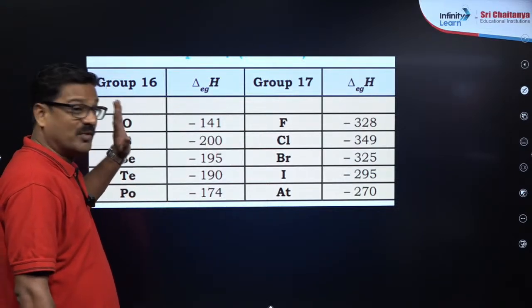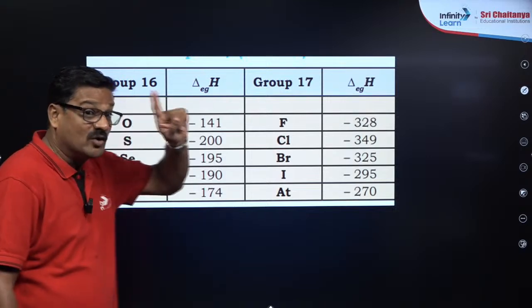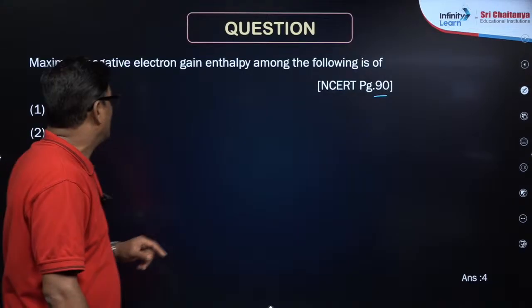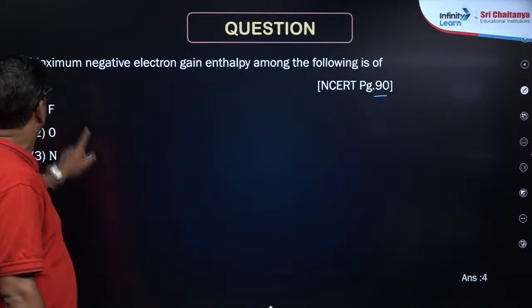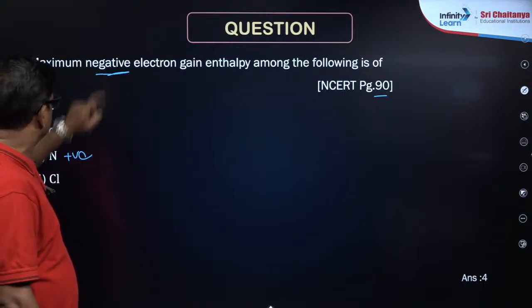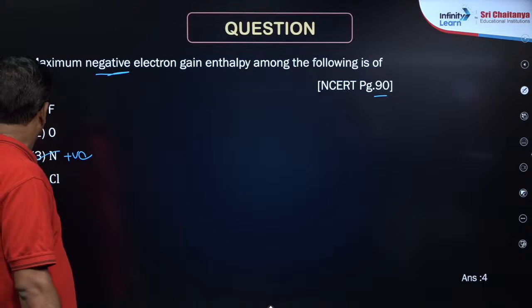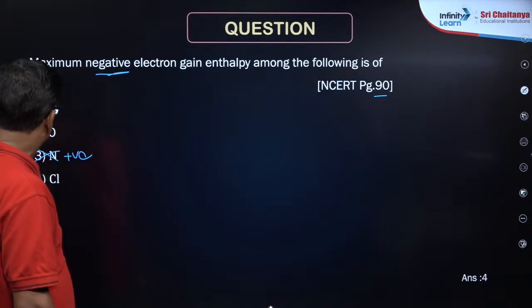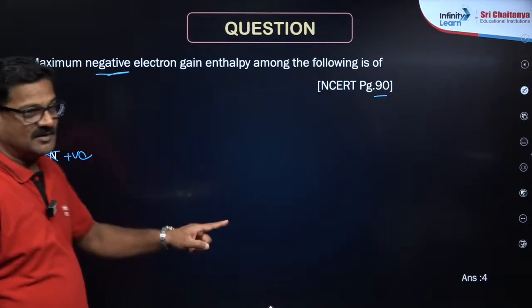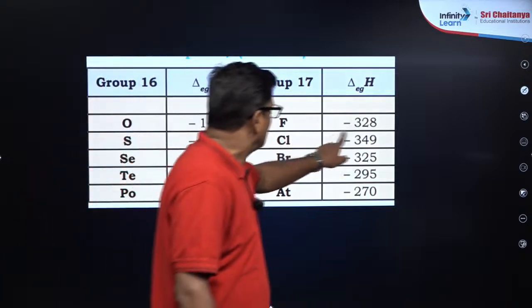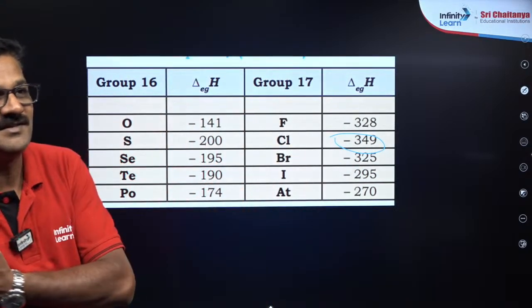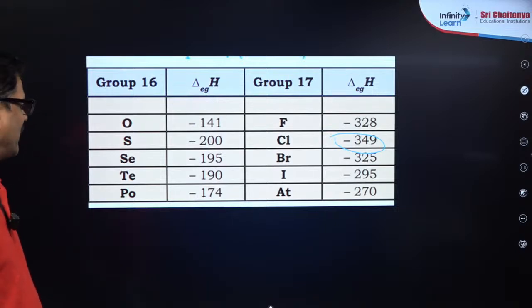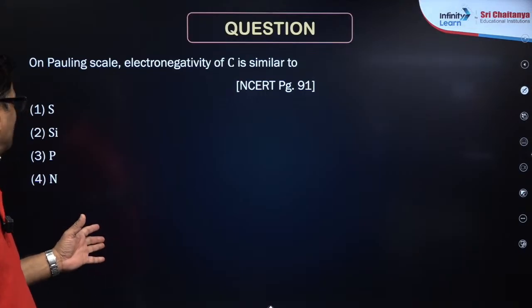Nitrogen is positive, and since the maximum negative value is asked, it is out of the game. Among these, answer 4, chlorine, has the highest electron affinity, mind it. Got it? Analyze the data that is given in the NCERT.